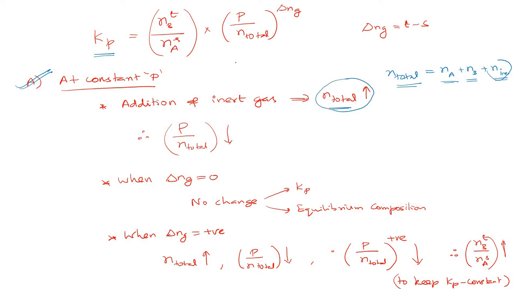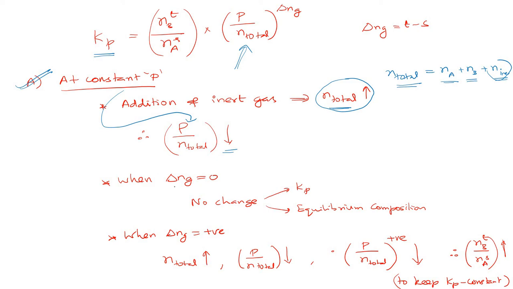Here we have P by N total. If total number of moles increases, then this quantity P by N total will decrease because we kept pressure constant. The numerator is constant, but we are increasing the denominator. If you increase the denominator, then this entire term will decrease. Now how it will affect the equilibrium reaction depends upon the value of delta Ng.